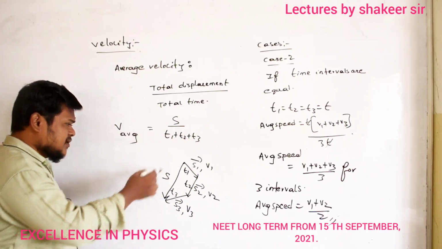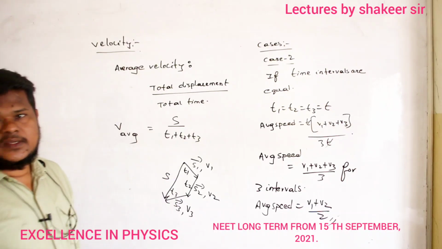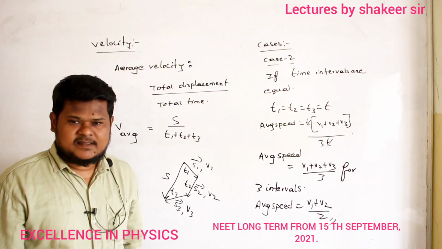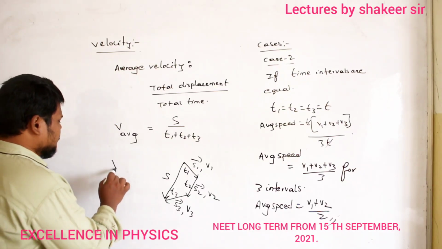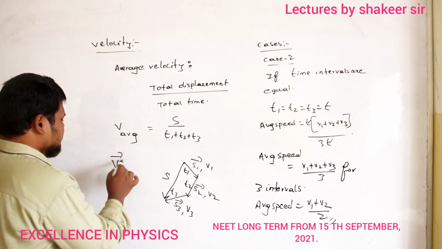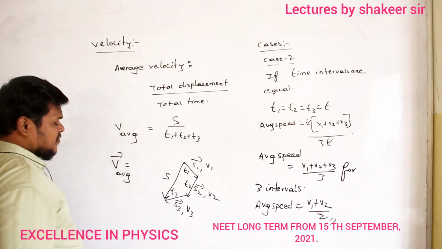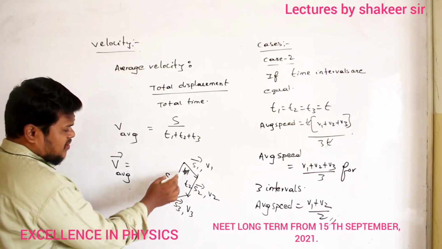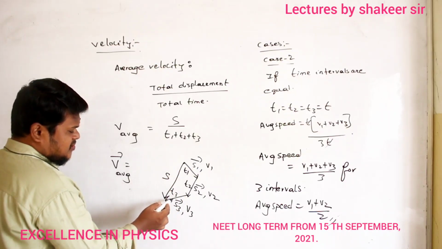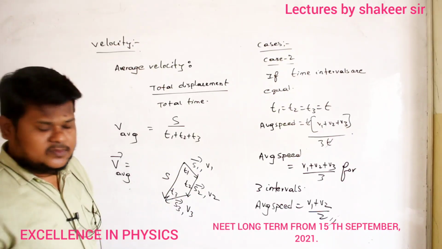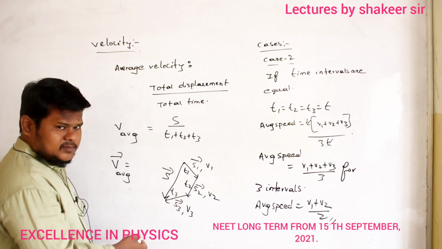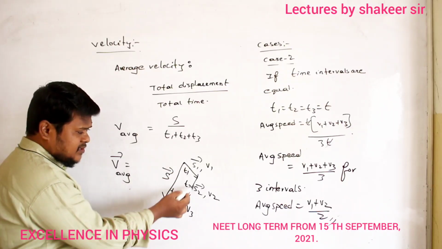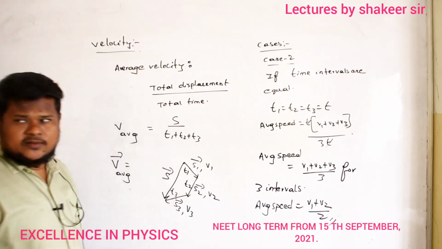If I want to write average velocity in vector form, how can I write? If I want to write the same equation in vector form, how can I write? Suppose, the average velocity vector is equal to, represent this in vectors. The vector sum of S1 vector, S2 vector, S3 vector will give what? It will give S vector. That's all, no? So this vector and this vector, they are joined by using which method? Head to tail, head to tail, head to tail.